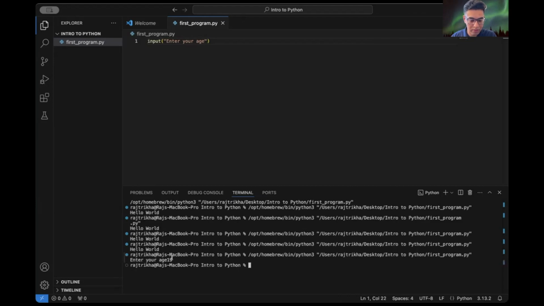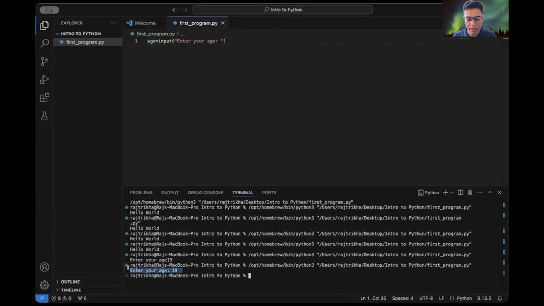It accepted it and executed. Not much fun, so let us store this age in a variable. Let's say age, and have a space here to make it look better. So age is 19. This looks much better.